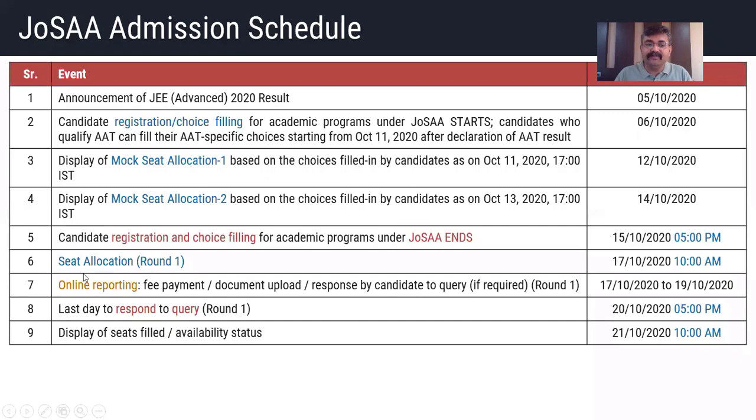बाद में आफ्टर कंप्लीशन ऑफ दिस प्रोसेस दे विल डिस्प्ले द सीट्स and available status. That means they will display the closing ranks. That means कौन सी कॉलेज में कौन से closing rank पे कोई सीट fill up हुई है, जो closing rank बोलते हैं, cut off बोलते हैं. They will be displaying those cut-offs and closing ranks on 21st 10 सुबह 10 बजे. Timing बहुत important है. Please remember, please follow the timings. Otherwise you will be missing.